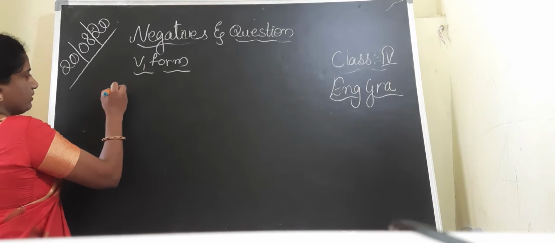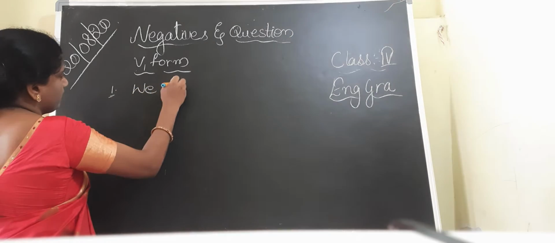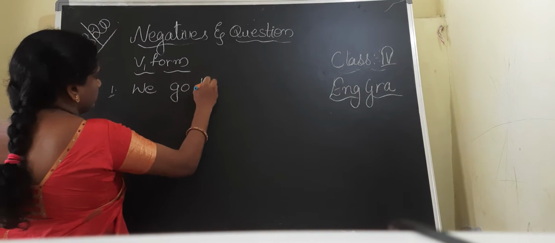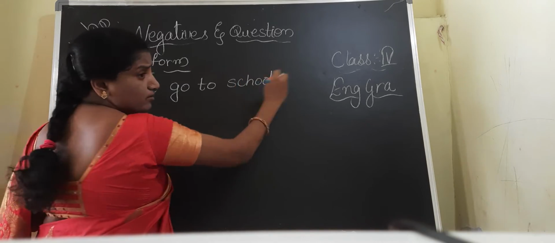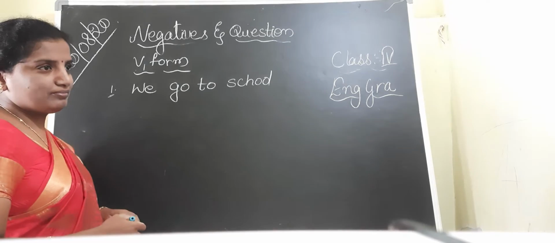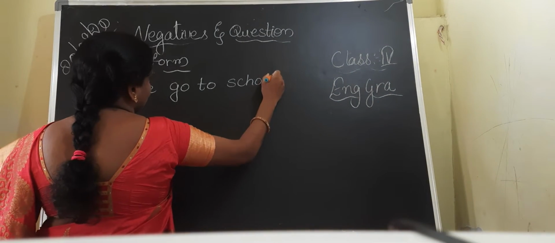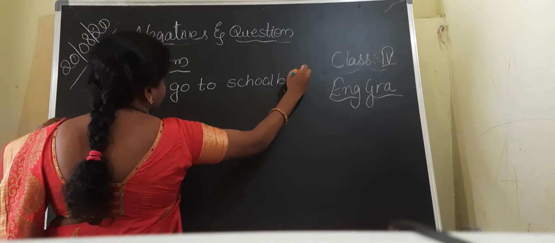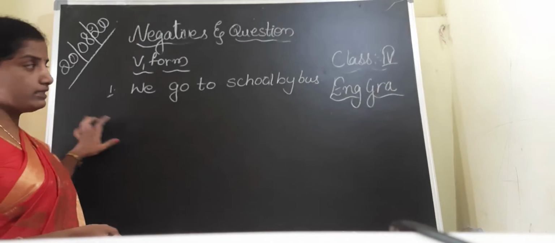Now first one. We go to school by bus. Suppose this is a sentence.